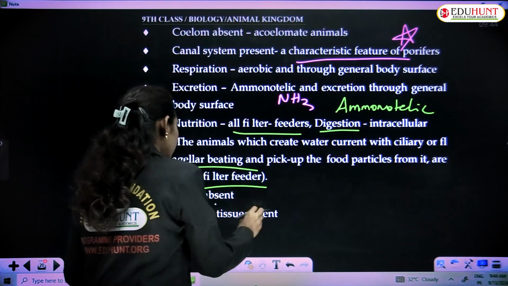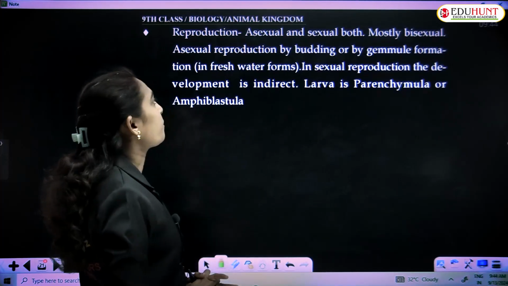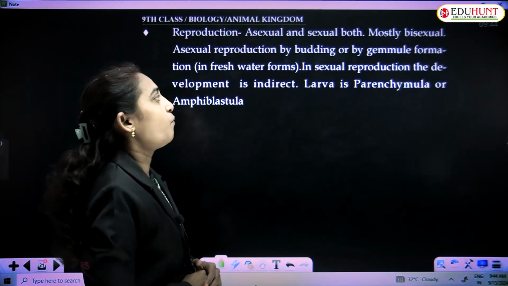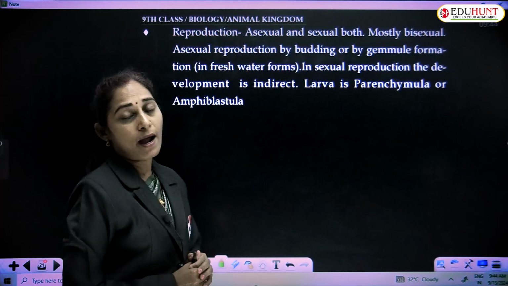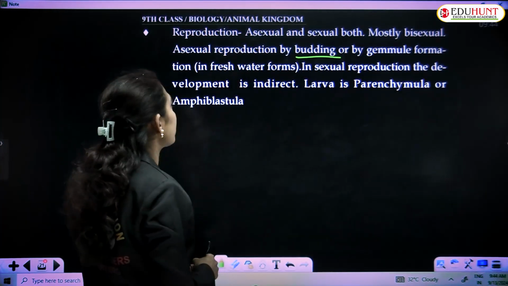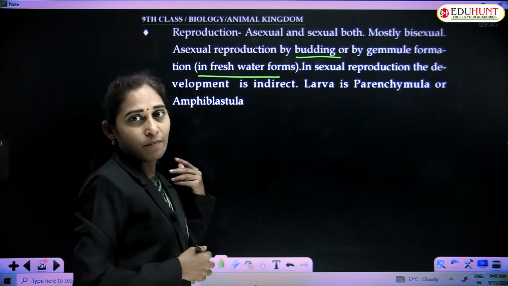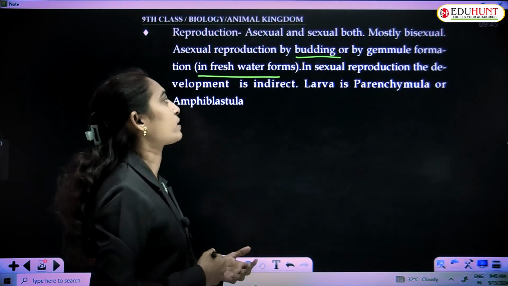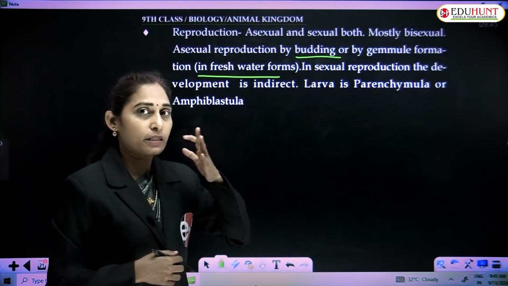Blood is absent in them, and nervous system and nervous tissue are also absent in Porifera. Reproduction: both asexual and sexual reproduction are seen, and mostly they are bisexual. Asexual reproduction is by budding or by gemmule formation, seen especially in freshwater forms. These are aquatic, the majority living in oceans. Marine forms are predominant, and in freshwater forms, gemmule formation is observed.